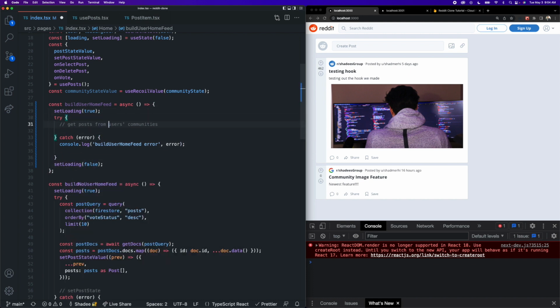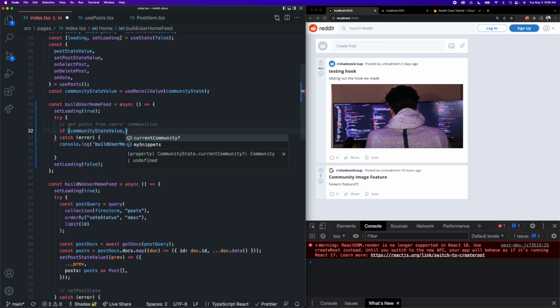The way we can write our query such that it fetches posts from multiple communities rather than just one is we can create an array of the user's community IDs using the community snippets, and we can write a where clause in our query to find post documents with the community ID that is inside of that array. Since we are going to be fetching posts from specific communities, we do want to make sure that the user has indeed joined some communities. So we can write an if statement to check for the length of the community snippets array.